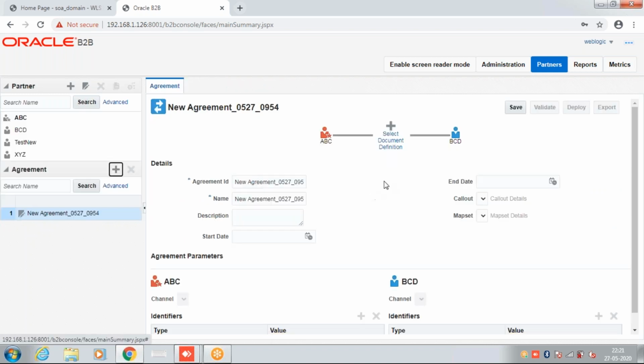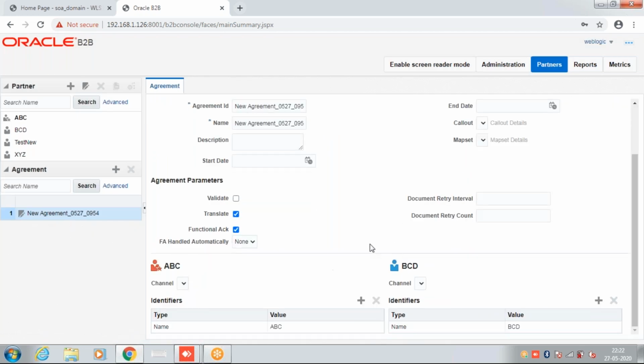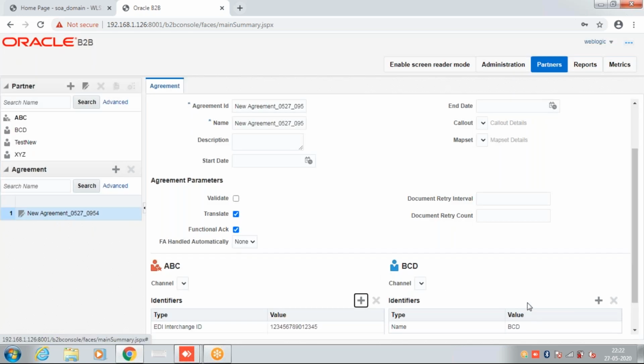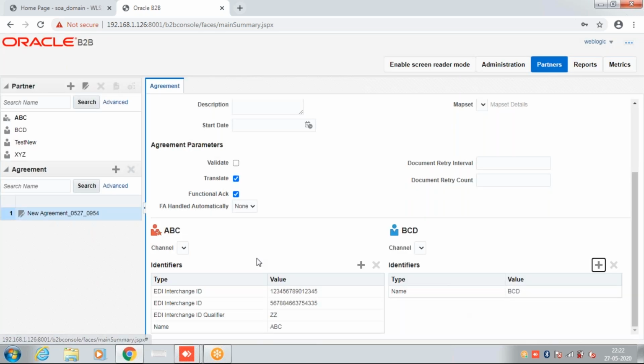Here we select the agreement option. This agreement will come from BCD to ABC, and the document definition will come. Here we can add all the identifiers defined. For this ABC, we have already defined these identifiers, so we can add them here. For BCD, once we add the identifier, it will show here, and we can add those identifiers for receiving the message. Once the identifier matches in the header of the EDI segment, then messages will